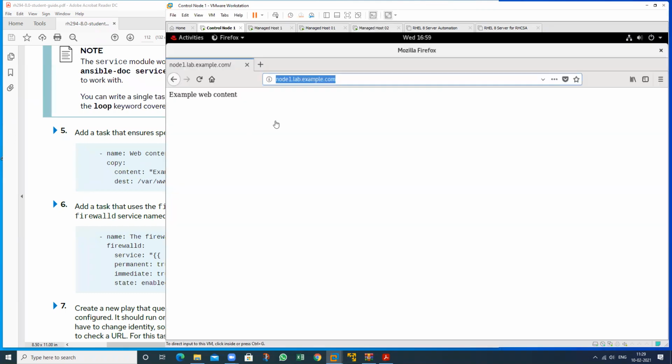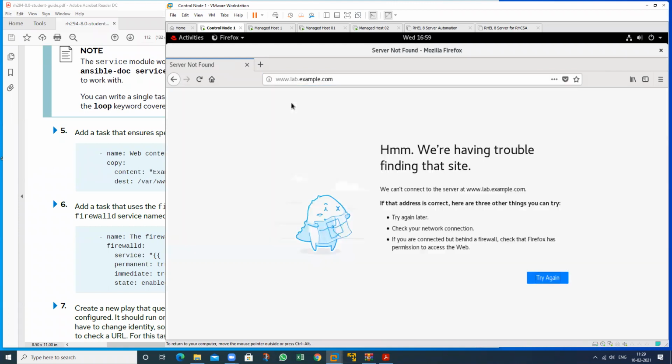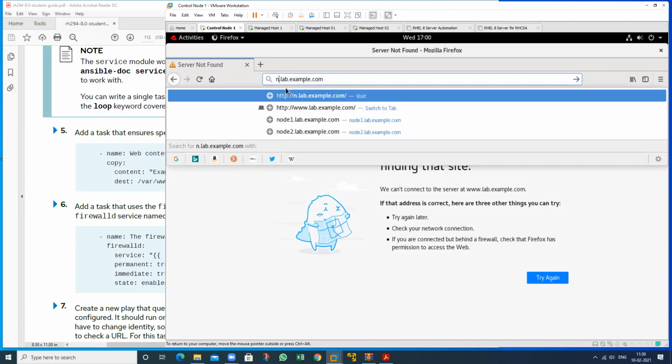Instead of lab.example, can we also write www.google.com? Yes, if you want it like this, you should maintain the entry of which one? Of this one, www. If you have the name service, then you are able to write it like this. But at this time, I do not have the name service like this. So we are not able to open it like this. So we can open only node 1.